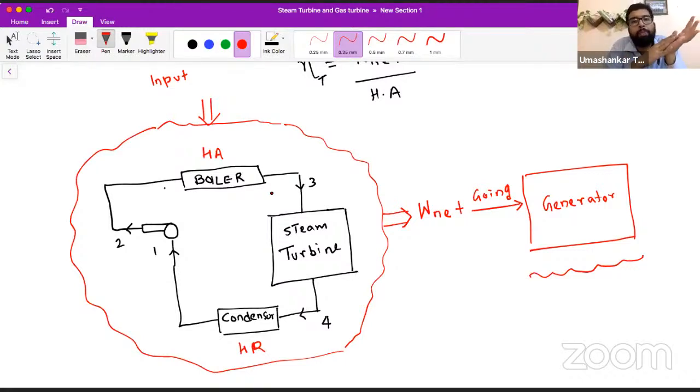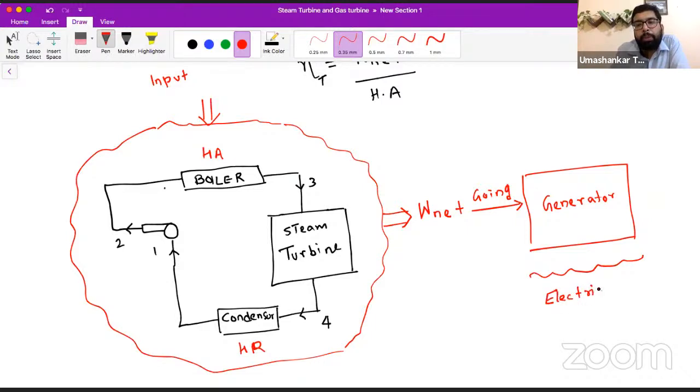Some part will be rejected. So we have added something, we have rejected something, and our net work is coming out of the system, which is further transmitted to the generator, and electricity will be generated.